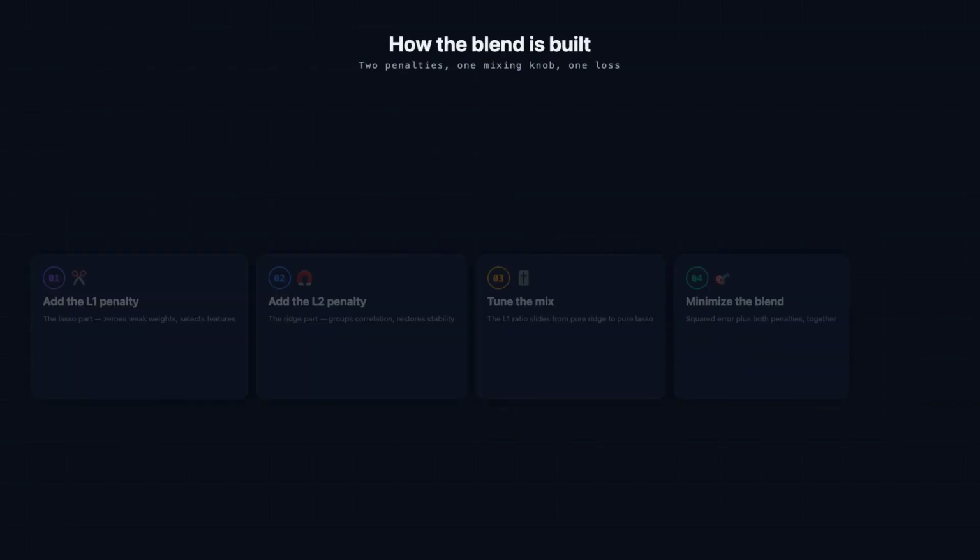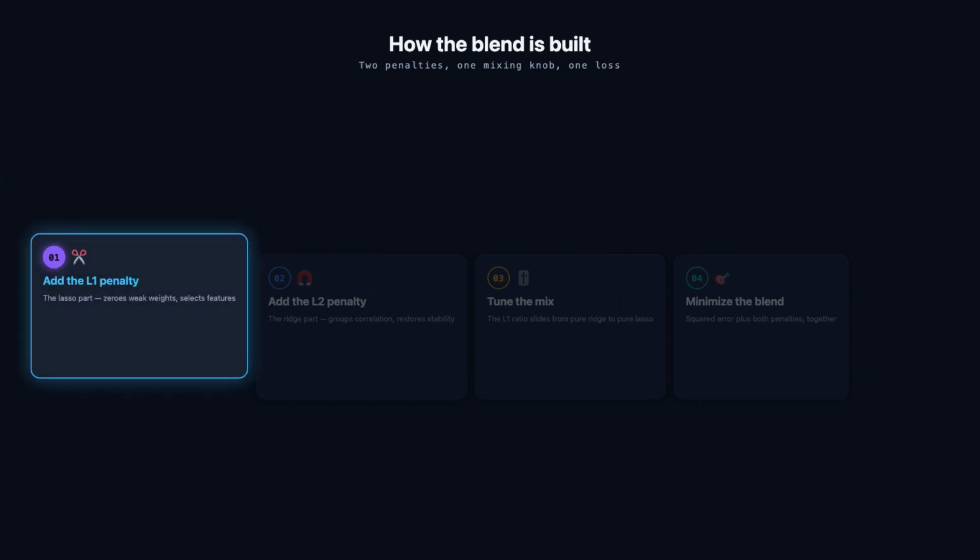So how does the blend actually work? Watch the recipe come together one ingredient at a time. Start by adding the L1 penalty, the Lasso ingredient. This is the part that pushes weak coefficients to zero and performs the feature selection, giving you a sparse model that keeps only what genuinely matters. On its own, it would be plain Lasso, sharp at selection but fragile whenever features start to correlate.